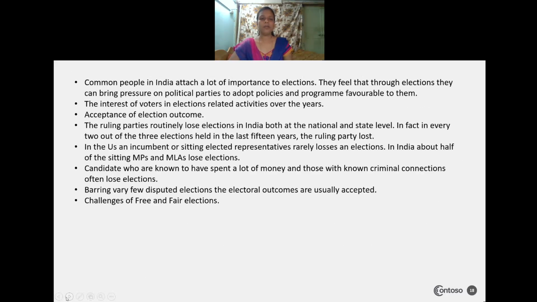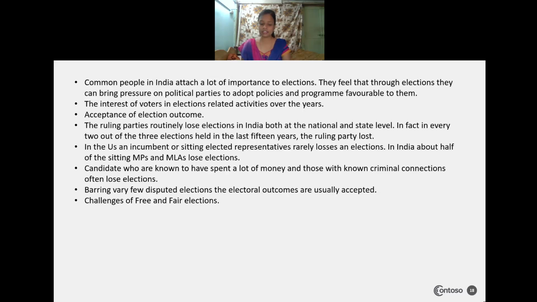Next, common people in India attach a lot of importance to elections, as they feel that through elections they can bring pressure on the political parties to adopt policies and programs which are favorable to them. So in this way they can make some difference during the period of election.